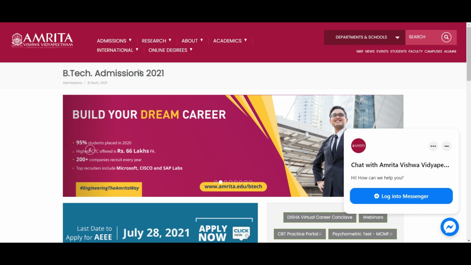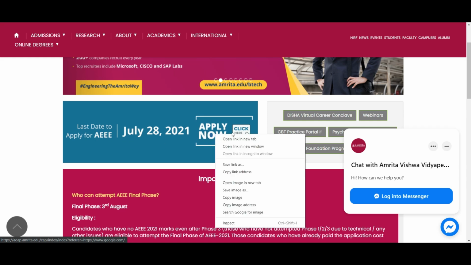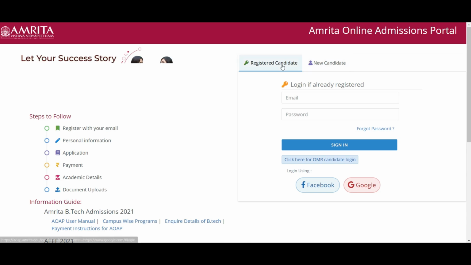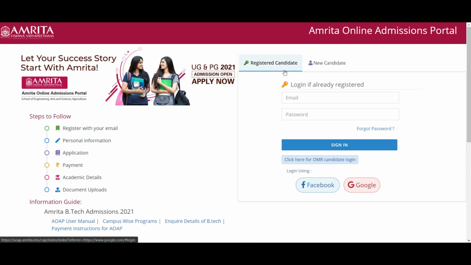Now you may ask me where we can apply. This is the Amrita Edu website. You just click here, the last date to apply for AEEE, I'm opening it in a new tab. Those who already registered under JEE Mains, or those who didn't get a result due to malpractice, can log in here, add the final phase, and apply. Those who already got some score in the last 3 phases are not allowed to do it now.